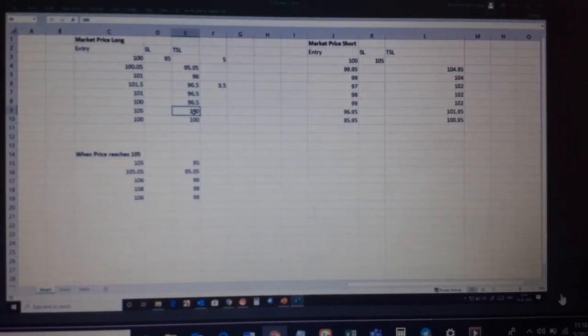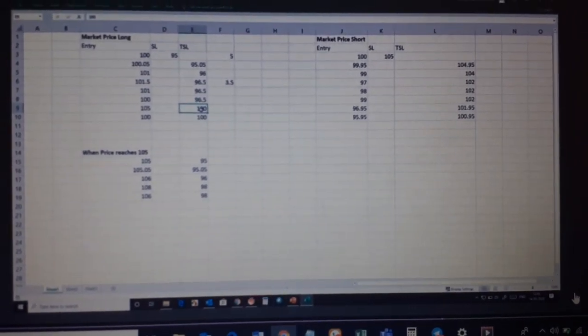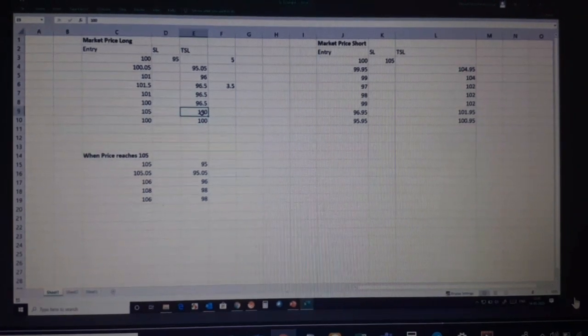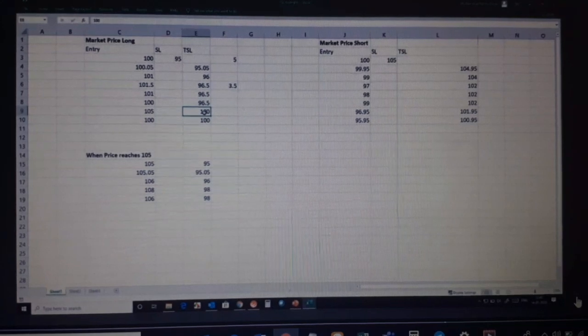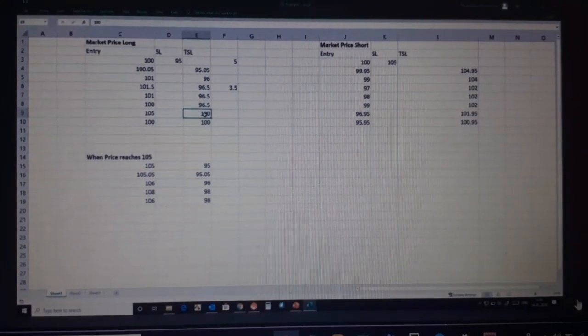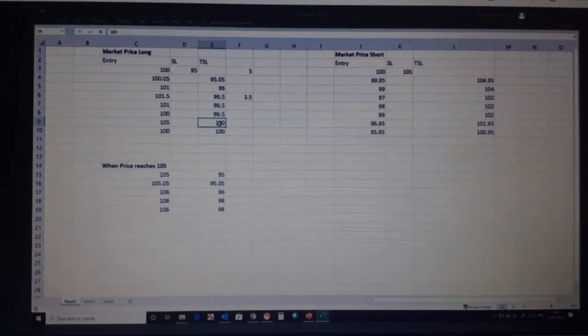Once your entry is triggered, if you put a trailing stop loss order, you cannot cancel the trailing stop loss order, or change it the way you want to. It cannot dance to your tune.